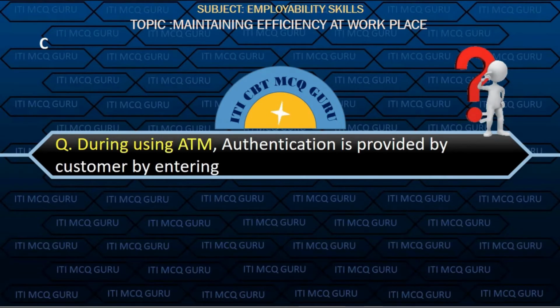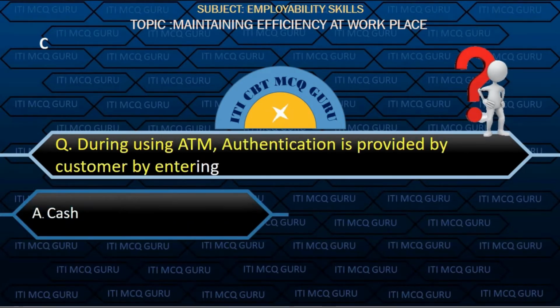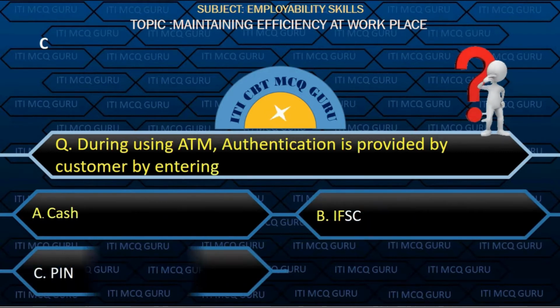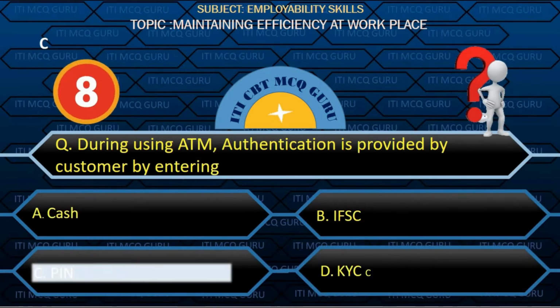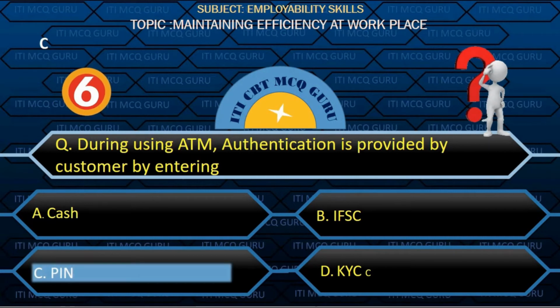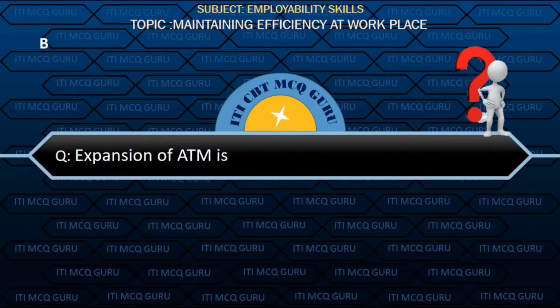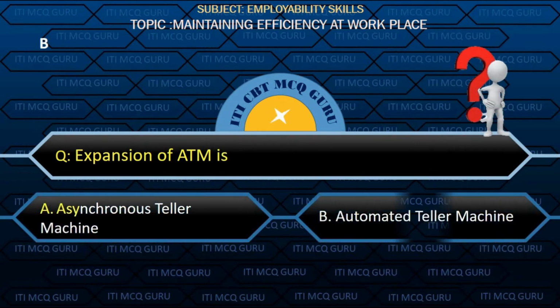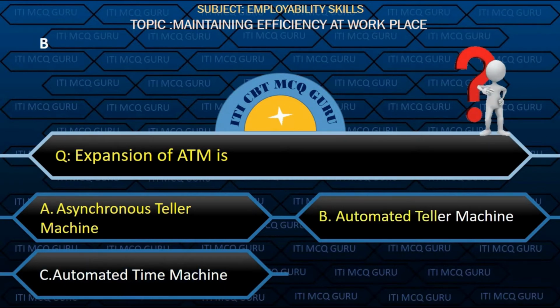During using ATM, authentication is provided by customer by entering option C, PIN. Expansion of ATM is option B, automated teller machine.